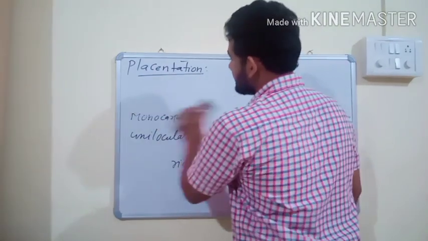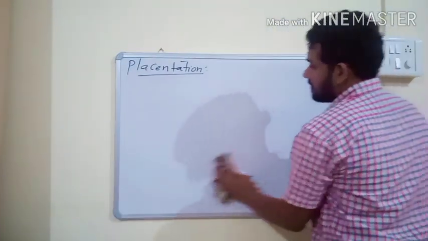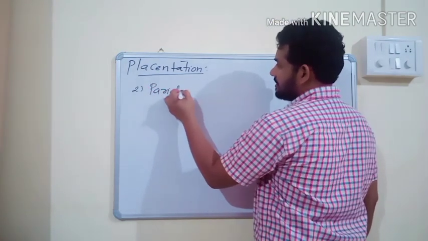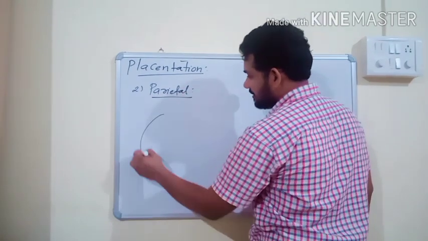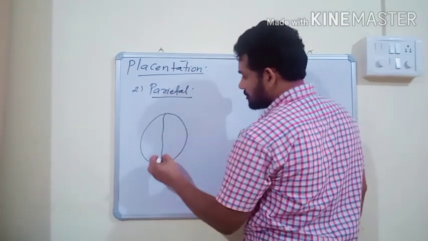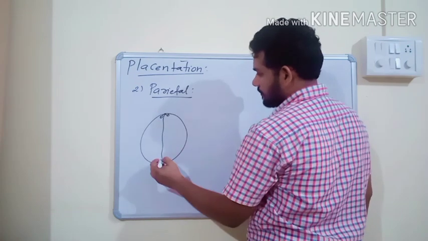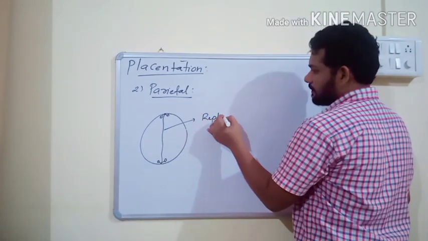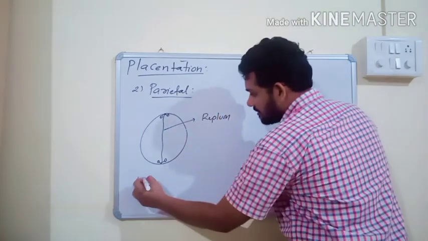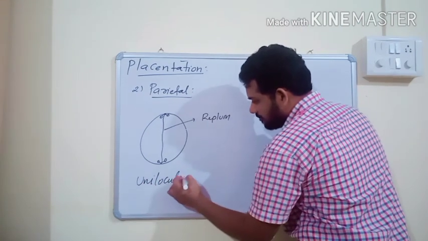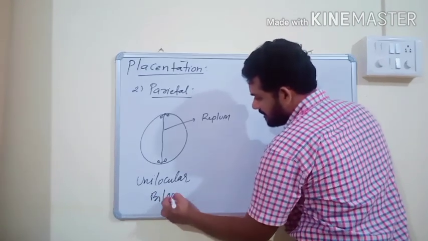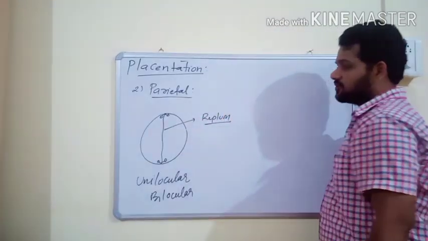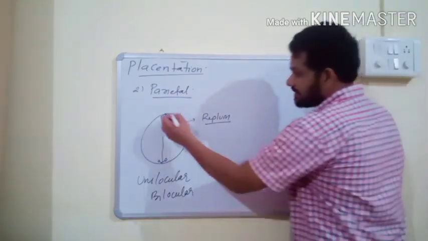The second one is parietal placentation. In parietal placentation, the ovary is unilocular, but it appears bilocular due to the presence of a false separation, known as replum. And this is the placenta.